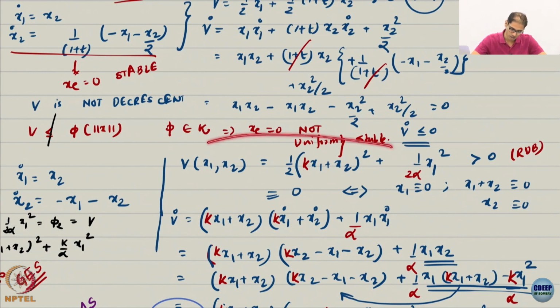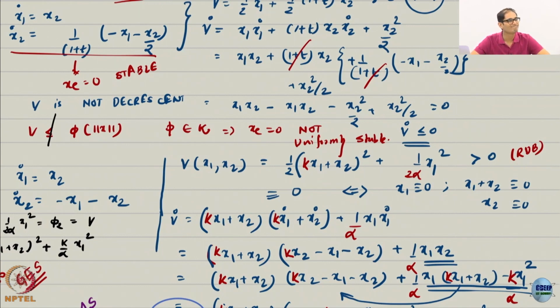This is a little bit complicated, but it is basically based on the notion of backstepping. But we have not done backstepping yet, so don't worry about it. Think about this as just an example. So what is this? Half (k x1 plus x2) squared plus 1 over 2 alpha x1 squared. So it's not just a combination of two terms. I have introduced some constants also, where k and alpha are positive constants. I know that this is positive definite and in fact radially unbounded.